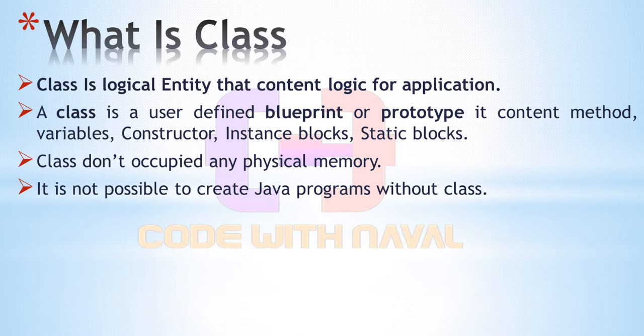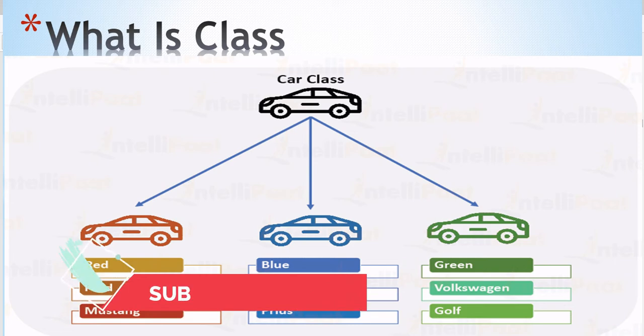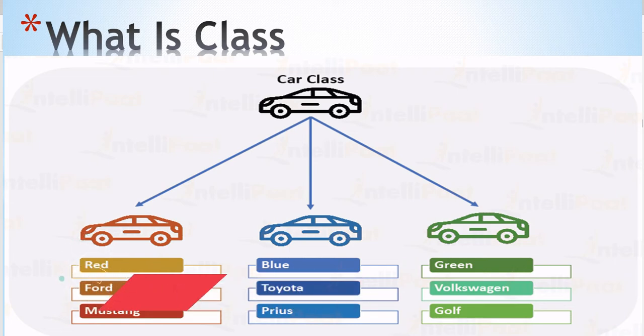It is not possible to create a Java program without a class, because Java is an object oriented programming language. So let's consider this example. Here we have a car class. This car class is nothing but a blueprint. We just draw an image, or a blueprint, on paper.